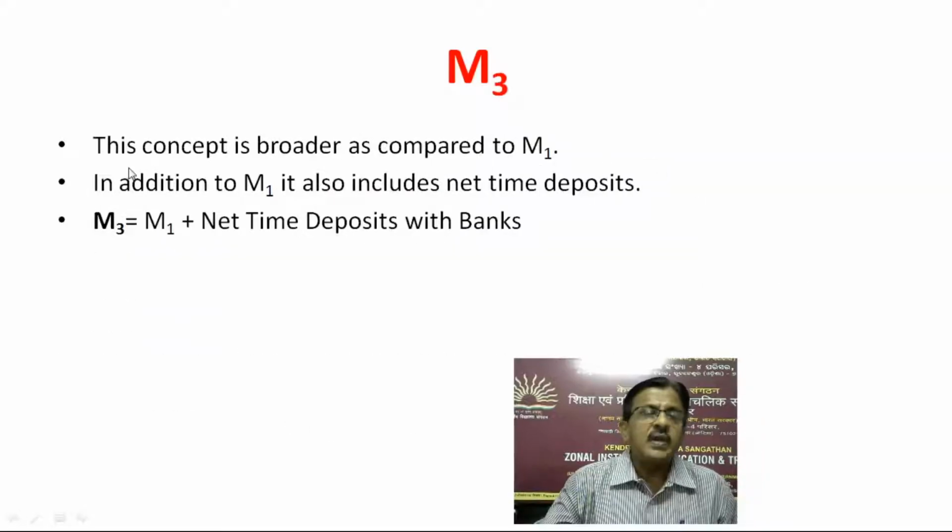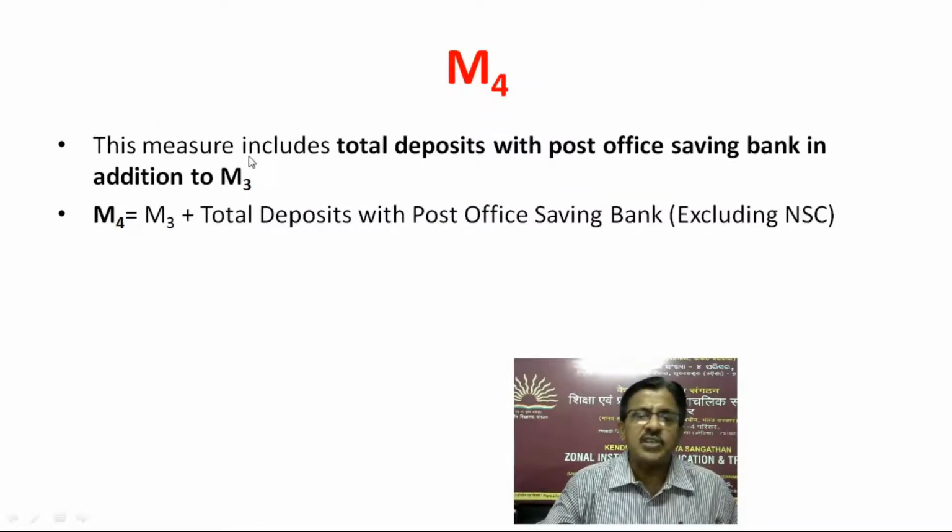Then M3, this concept is broader as compared to M1. In addition to M1, it also includes net time deposits. So M1 plus net time deposits with the banks is equal to M3. Then M4, this measure includes total deposits with post office savings bank in addition to M3. So M4 is equal to M3 plus total deposits with post office savings bank excluding the national savings certificates, that is NSC.